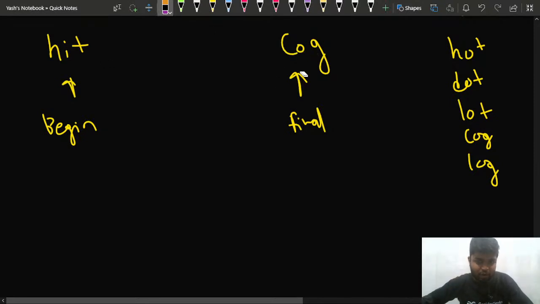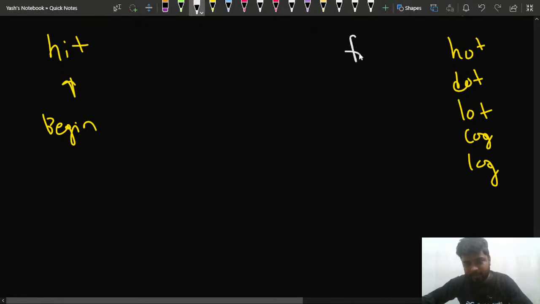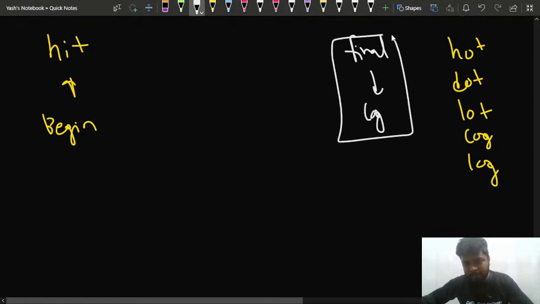So the final word is cog, that is perfectly fine. I'll write it here that finally you want to reach cog, right? Finally you want to reach cog, so that is perfect. Let me write it a little bit more clear. So this is cog, right? Up till now, if things are clear to you, you can give me a plus one in the chat.